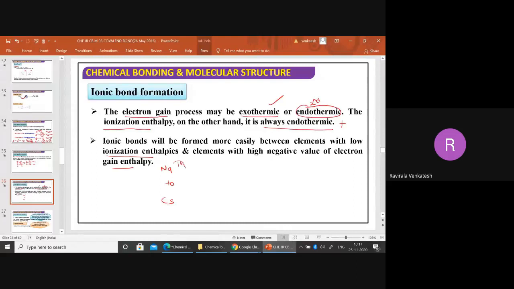In the same group, first group, top to bottom, ionization enthalpy decreases.